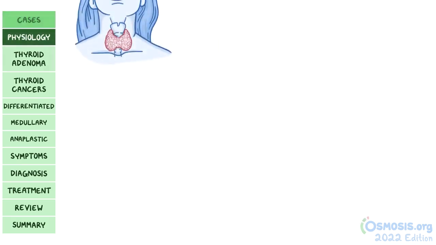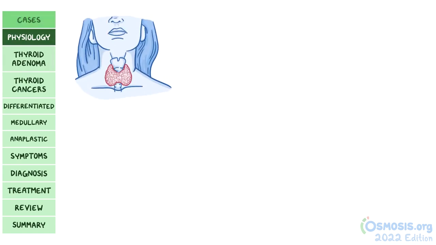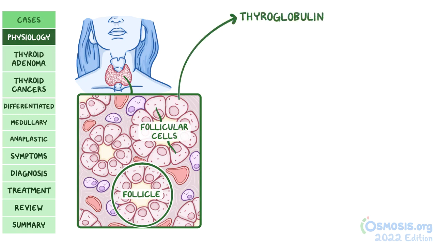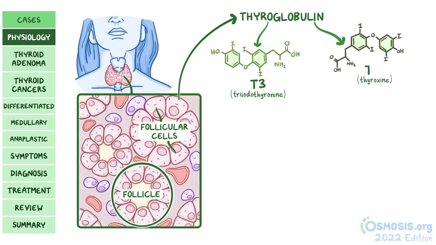First, let's refresh some info on the thyroid. The thyroid gland is an endocrine gland located in the neck. The thyroid gland is made up of thousands of follicles, which are small spheres lined with follicular cells. Follicular cells convert thyroglobulin, a protein found in follicles, into two iodine-containing hormones, triiodothyronine, or T3, and thyroxine, or T4.